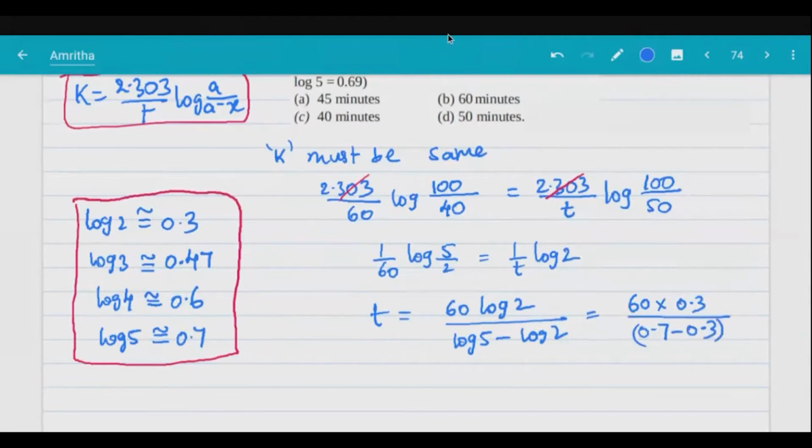So what option do we get? Look at this. How many minutes? Calculate and tell me how many minutes we'll get. Everyone getting the same answer?